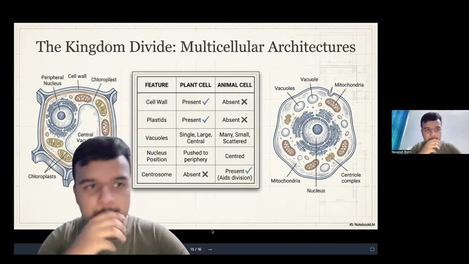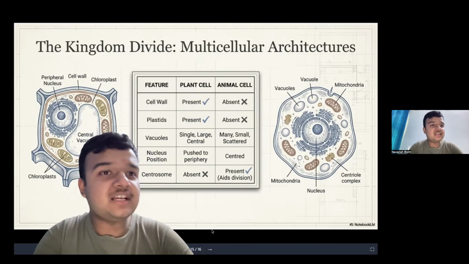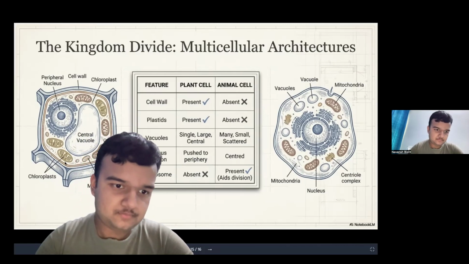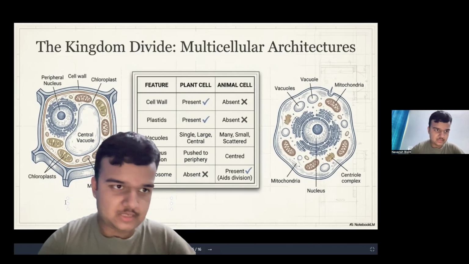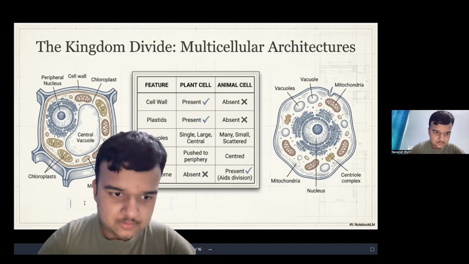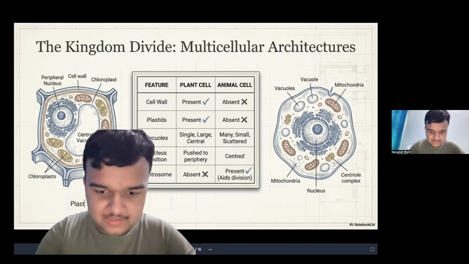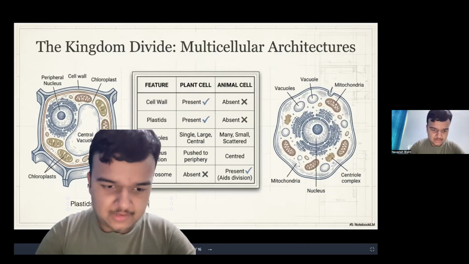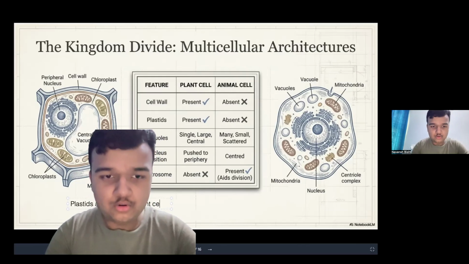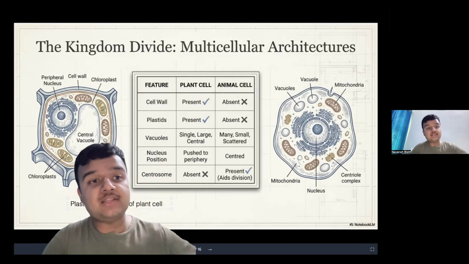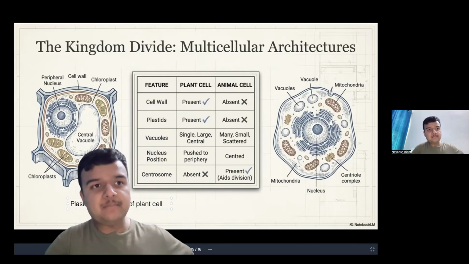Now, what are plastids? Plastids are basically the kitchen of the plant cell. Let me change the color. Plastids are the kitchen of plant cells. When I say it is the kitchen of the plant cell, it means that it provides chlorophyll. It provides pigmentation.